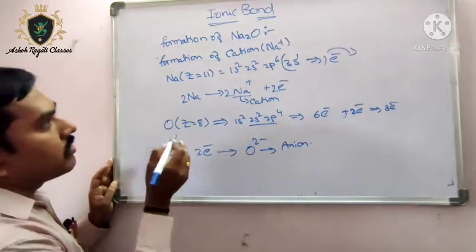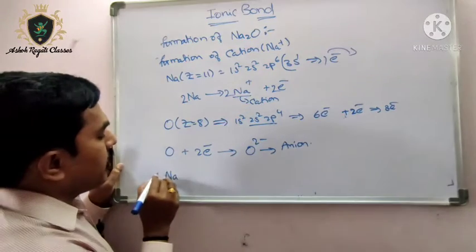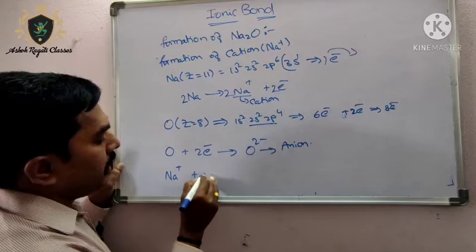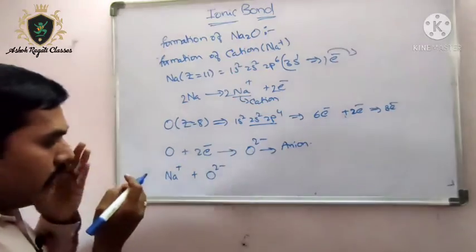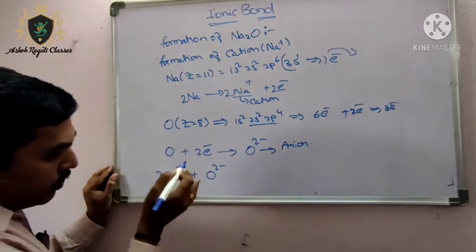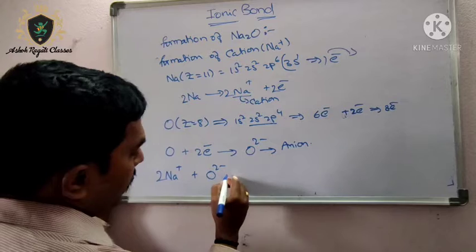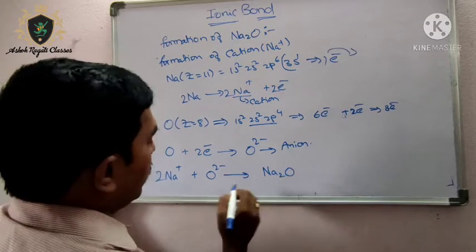Now write the final equation for this. Na plus and O2 minus: 2 sodium ions are forming Na2O.